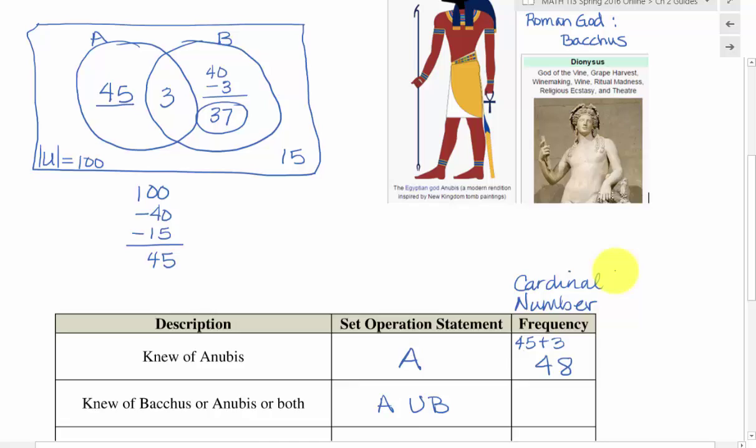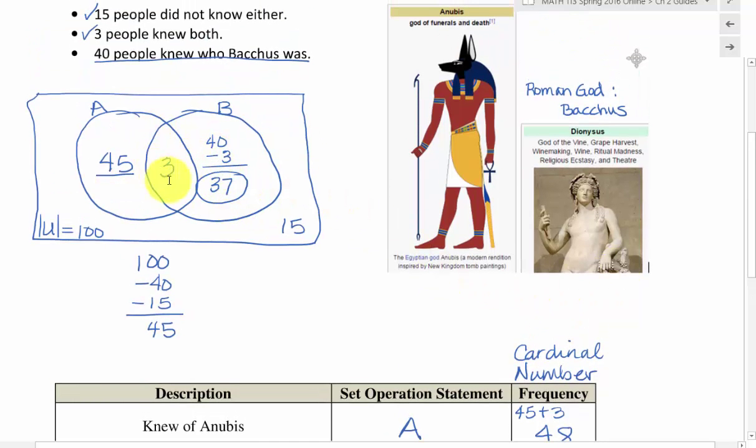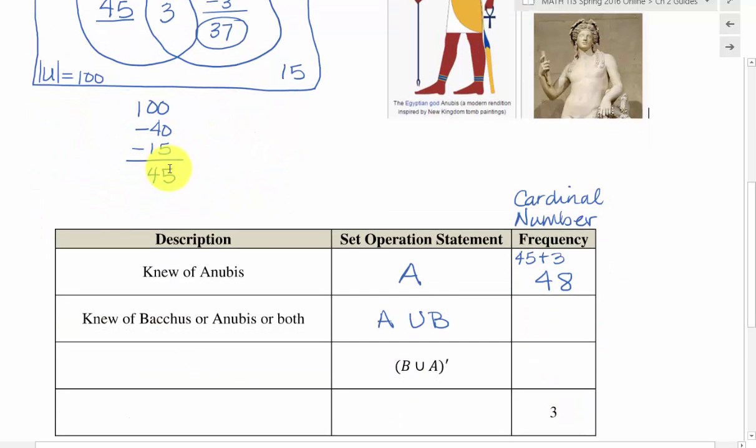And when I look at those two sets, remember the 37 plus the 3 gave us 40 total for the B set, and then I have 45 more that are in A but not in B at all. And so 40 plus 45 gives me 85 for the cardinal number of people who knew Bacchus or Anubis or both. The other thing you'll see a lot with union is this or. Or is telling you that we need to do a union.